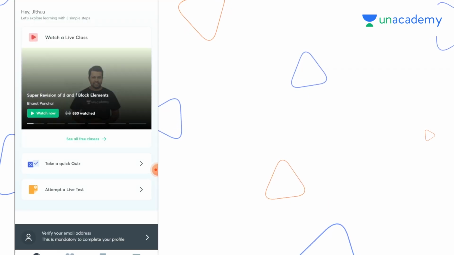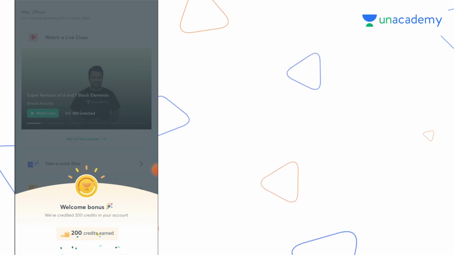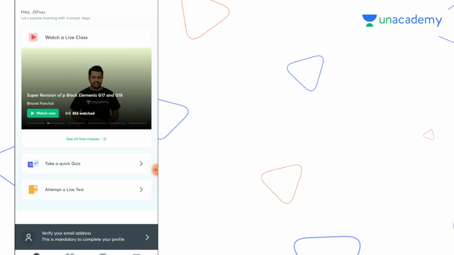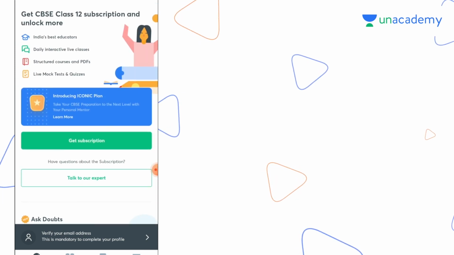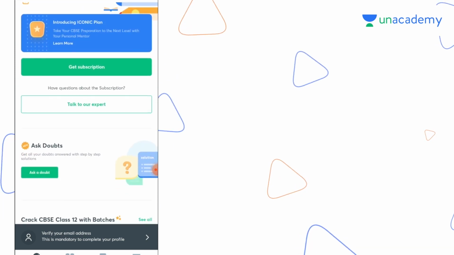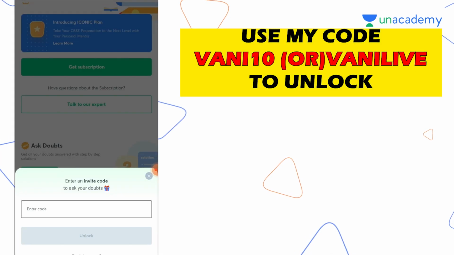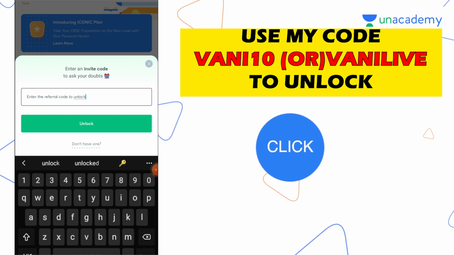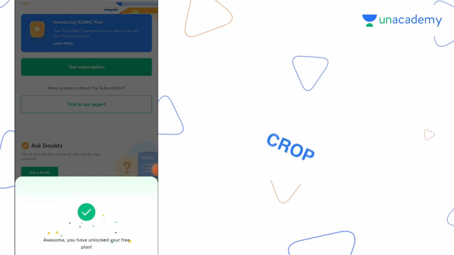Then you would get an option, yes, welcome bonus of almost 200 credits earned. That's additive to your account. Then you can directly go, you have the scrolling as you see. There's an ask a doubt feature over there. Simple as that. Enter the code, right? There's an invite code asked. Then you can click it. Yes, you're ready to get your doubts solved.